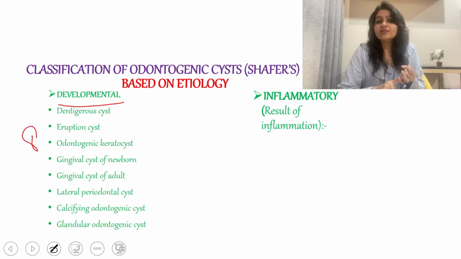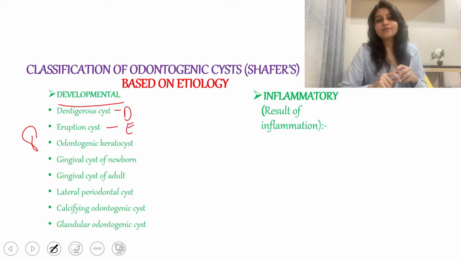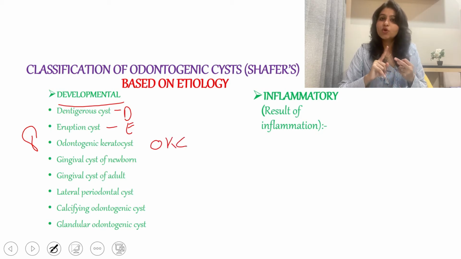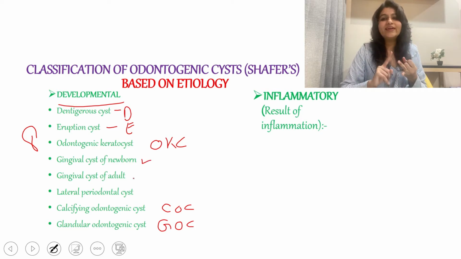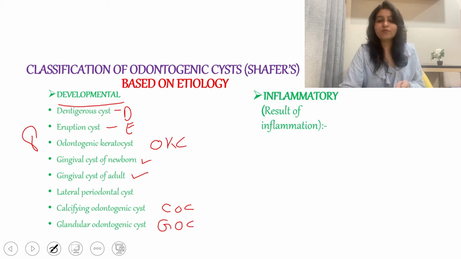Remember DE. So from DE it will come dentigerous cyst and the eruption cyst. Then you can remember 3, OKC, GOC, COC. That is odontogenic keratocyst, glandular odontogenic cyst and calcifying odontogenic cyst. These are 5. Remaining 2 are very easy. Gingival cyst of newborn, gingival cyst of adult. Also very easy to remember. And the last is lateral periodontal cyst.